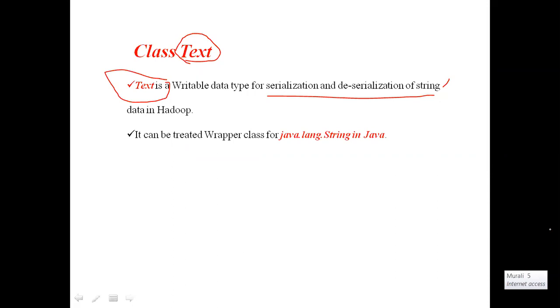It is similar to java.lang.String. This Text class is treated as a wrapper class for java.lang.String.